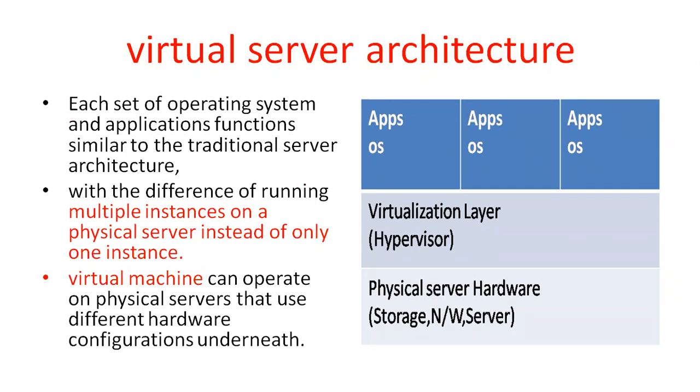The difference is running multiple instances on a physical system instead of only one instance. The OS and applications work as in the traditional system, but here multiple OS and multiple applications are there.